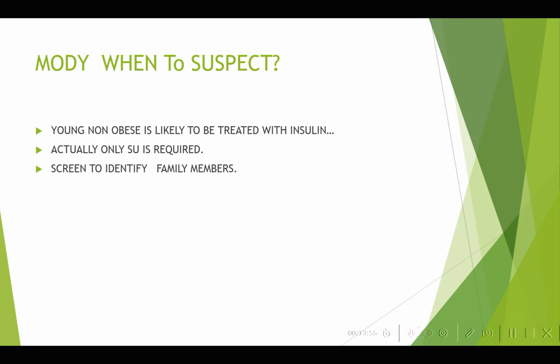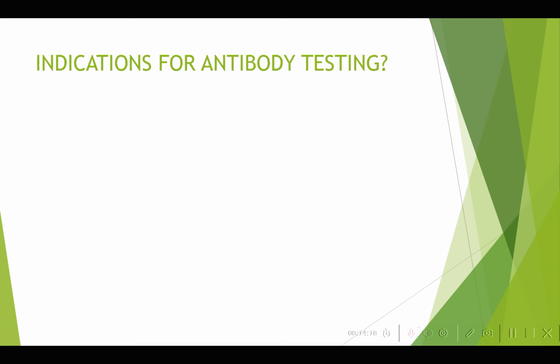So, the treatment. Yes, some of these patients, because of the young age, you may diagnose the patient as having type 1 diabetes mellitus, where the patient may only require sulfonylurea, and it also helps you screen the family members. And because these patients are non-obese, they'll usually be diagnosed as cases of type 1 diabetes mellitus.